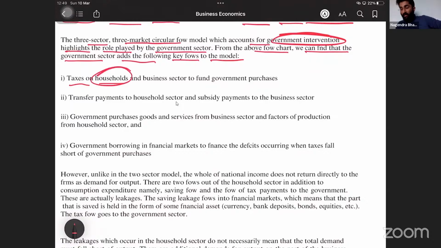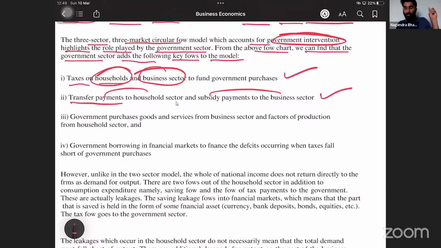Household is paying taxes, business is also paying taxes. First one. Second one, transfer payments. Transfer payments to household, whereas subsidy payments to the business. Correct? No. Income of the government and outgoing of the government. This is income of the government. This is expense of the government.